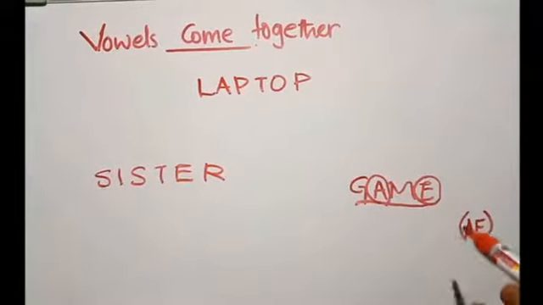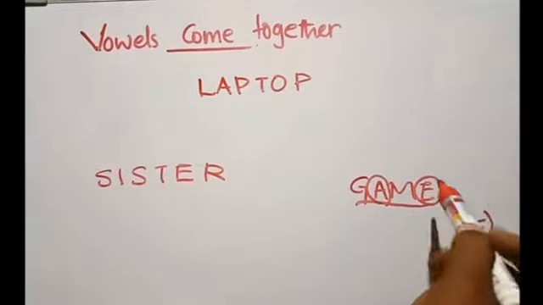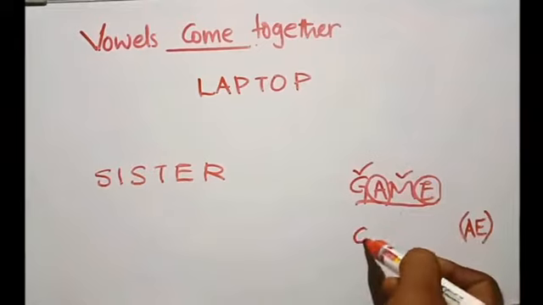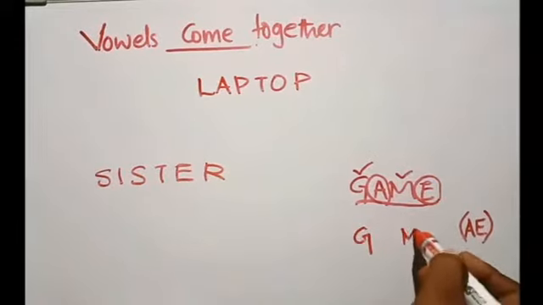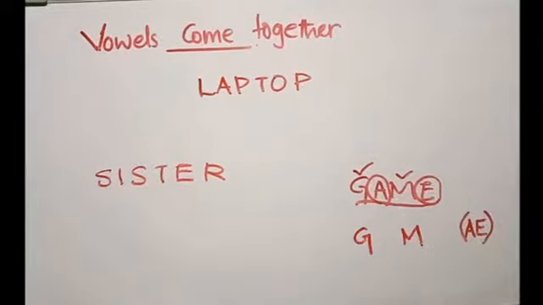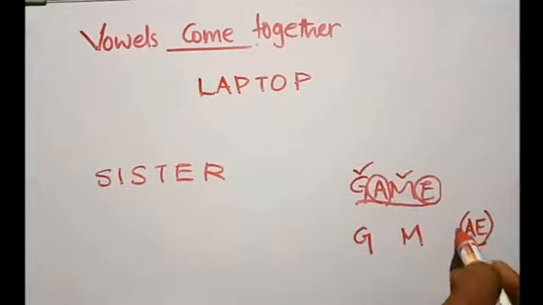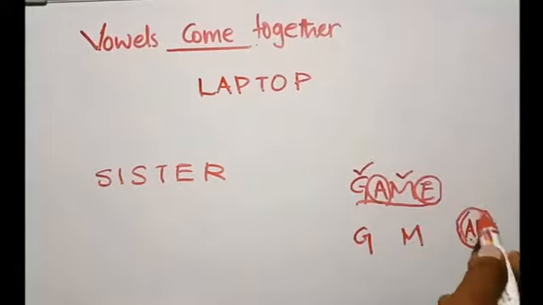So we arrange the vowels together and place them somewhere. Now what are the letters remaining? That means consonants. We have the consonants G and M. So when we consider these vowels A, E together, it's one set.